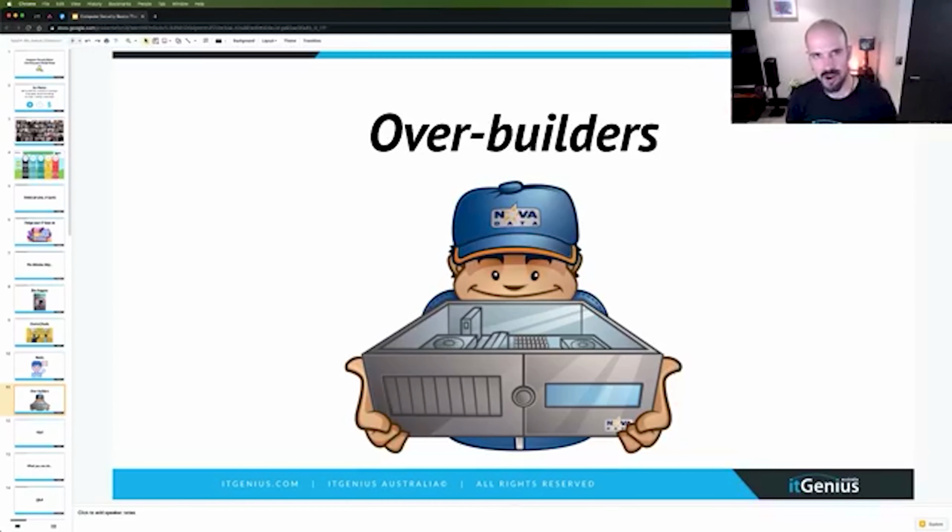So the overbuilders are dangerous because for an uneducated business owner, they can be spending way too much on their technology. We often have businesses that come to us, maybe a law firm or a medical center, and they've got 20 or 30 staff, and they're spending $50, $60, sometimes $80,000 a year just on their IT support and consulting. And that's just, in my opinion, absolutely obscene. And so we're really on a mission to realign the expectations of business owners as to what the actual cost of technology is.